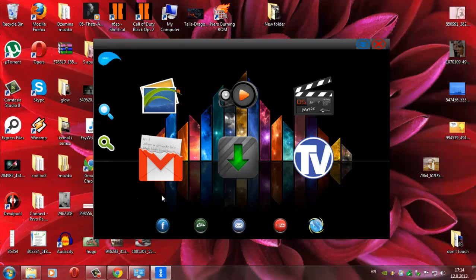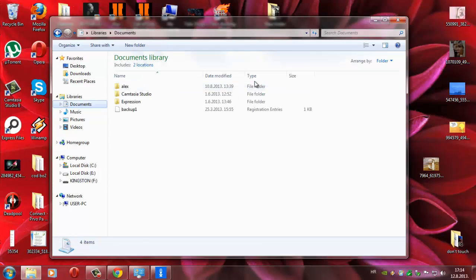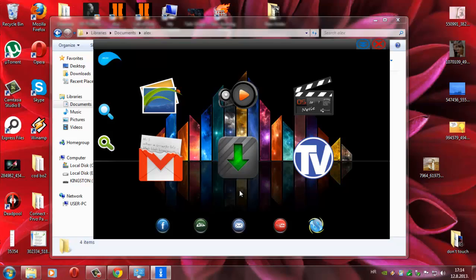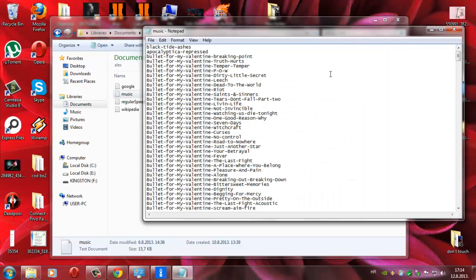Now, talking about the speech recognition. It has a folder here with 4 notepads. Inside of it you can type as many things as you want. I didn't have much time because I'm still working on the graphical interface. For now, the music is the most updated one, so don't ignore that one. It's just I screwed up my computer.